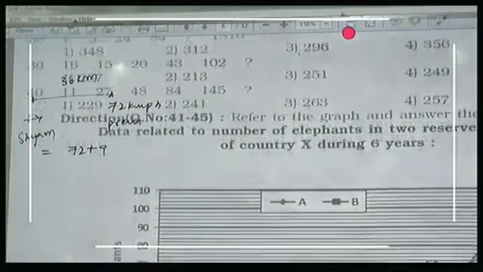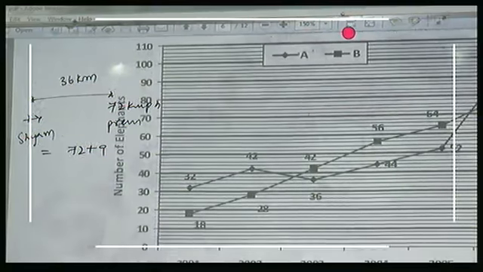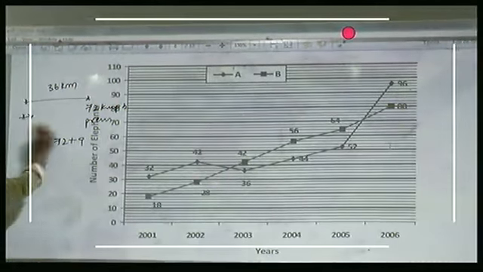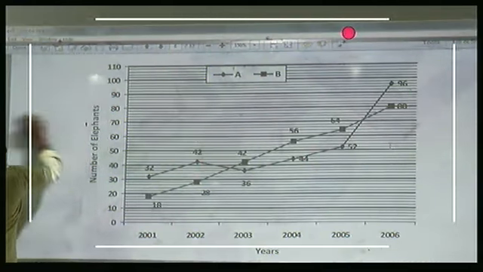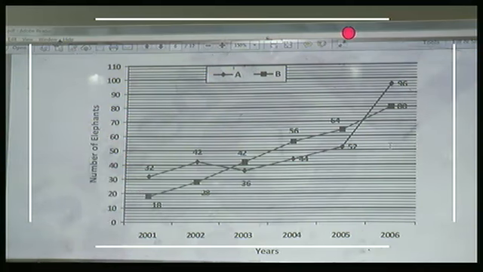36 to 40, number series. Now, 41 to 45. The data is related to the number of elephants in 2 reserves of country X during 6 years, A and B. 41.